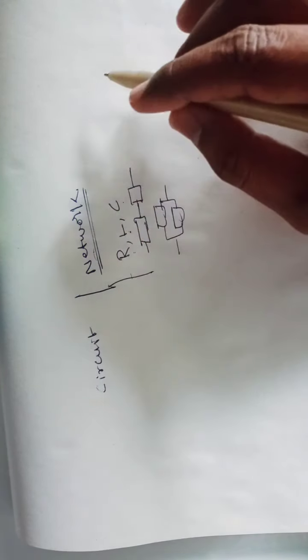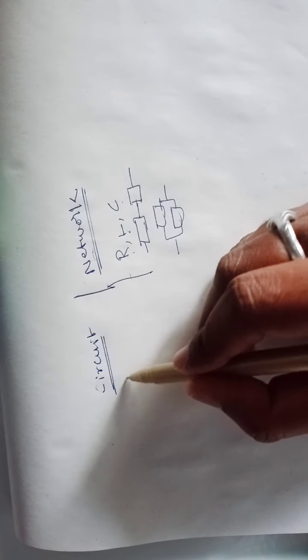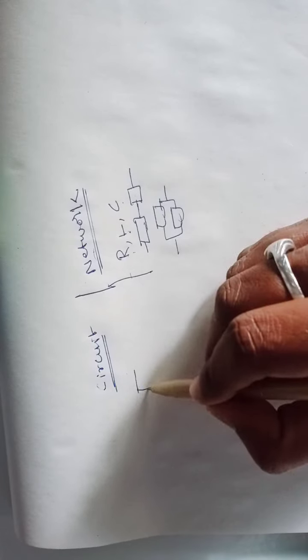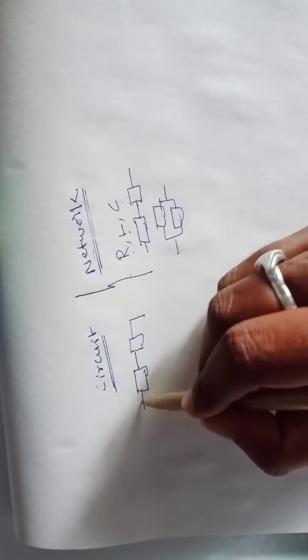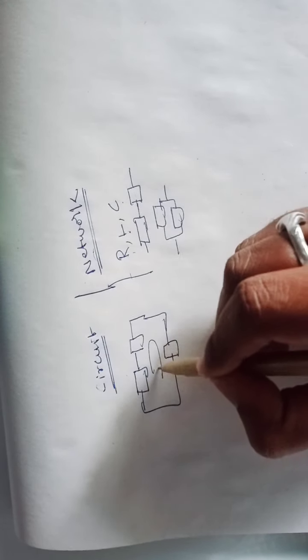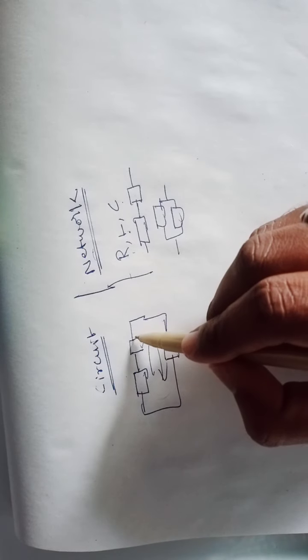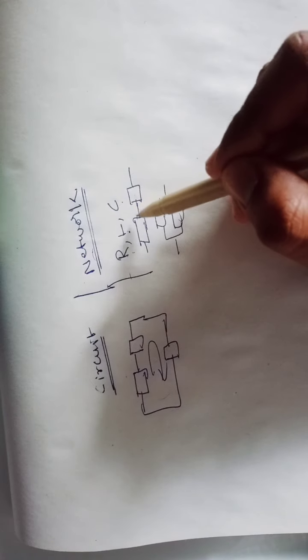but a network. Then what is a circuit? A circuit is nothing but any elements which form a closed path. Any elements which form a closed path is called a circuit. So a circuit consists of a closed path. A network may or may not consist of a closed path.